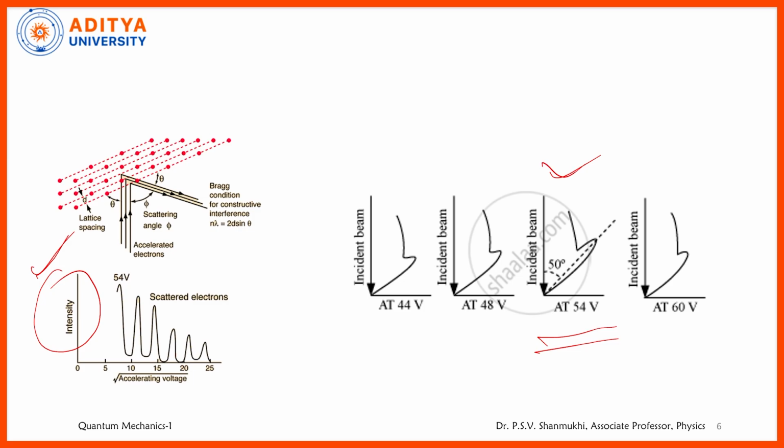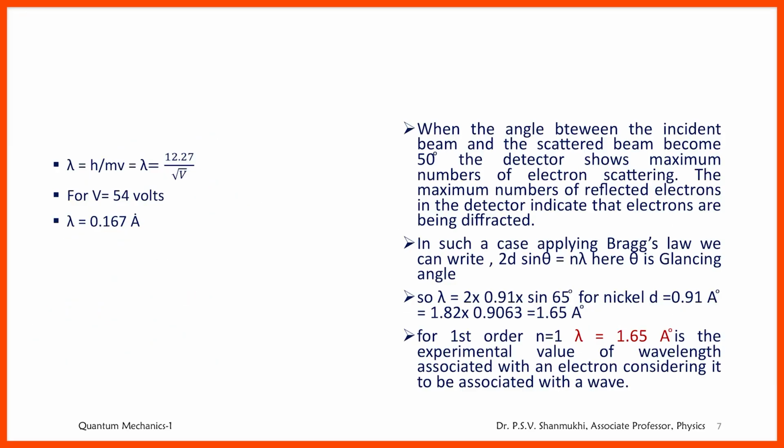From this data, what can we say? From this data, how can we prove the existence of matter waves, or how can we prove the de Broglie hypothesis? For this, you observe, first of all, if the electron is accelerating with voltage capital V, how much voltage? It is 54 volts. If it is accelerating with 54 volts, what is the de Broglie wavelength? Lambda is equal to 12.27 by root over V, directly we get it in angstroms. Therefore, what lambda are we getting?